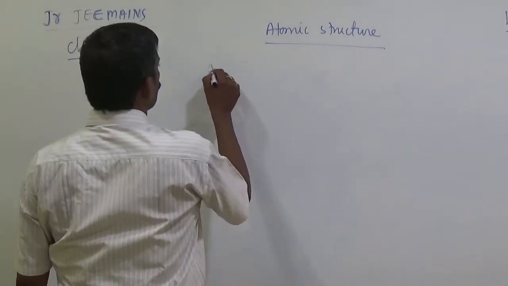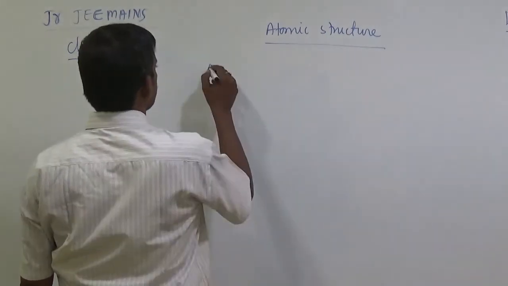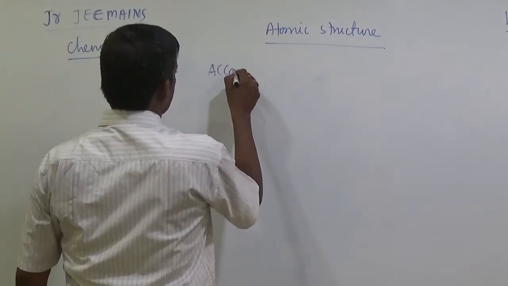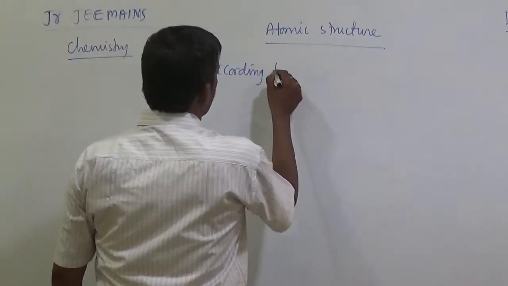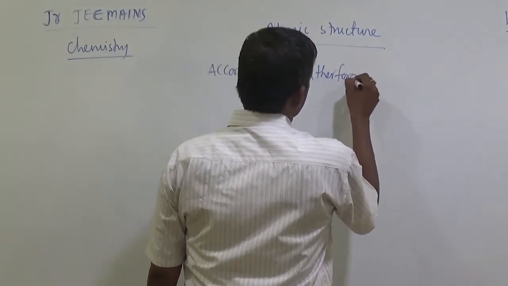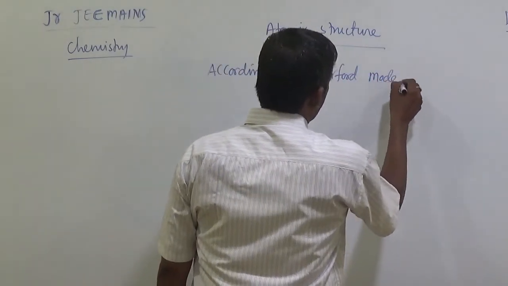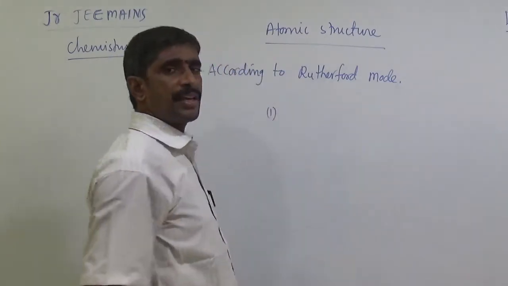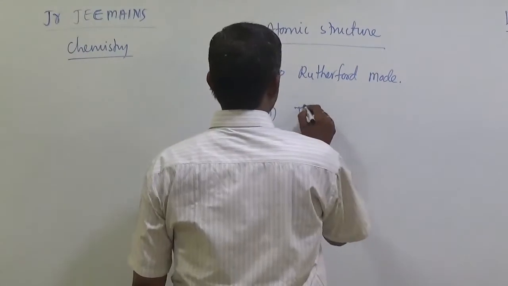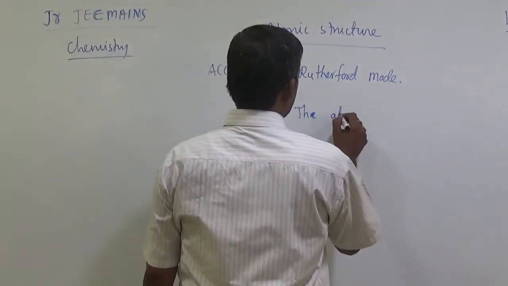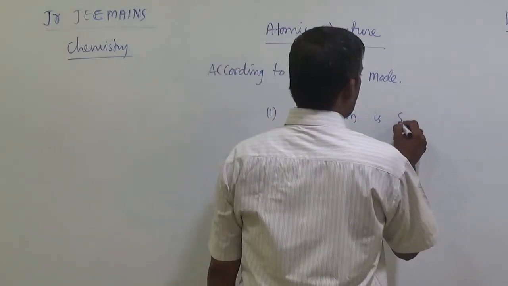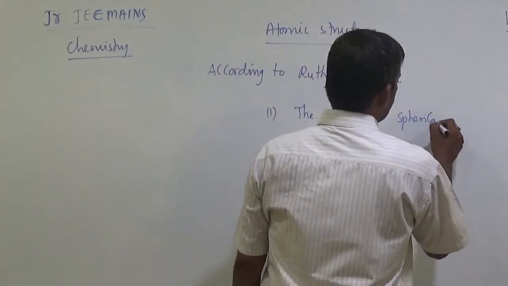So, according to the Rutherford model, the atom is spherical in shape.